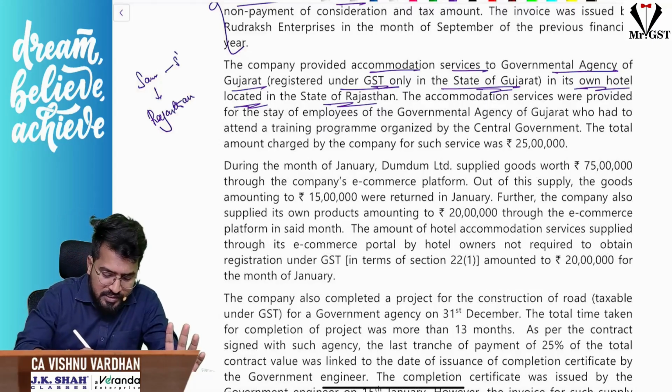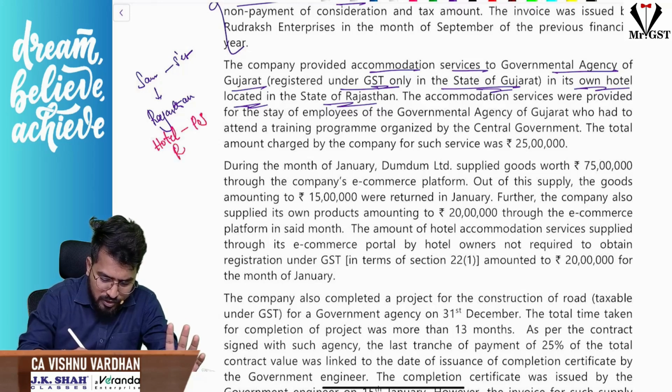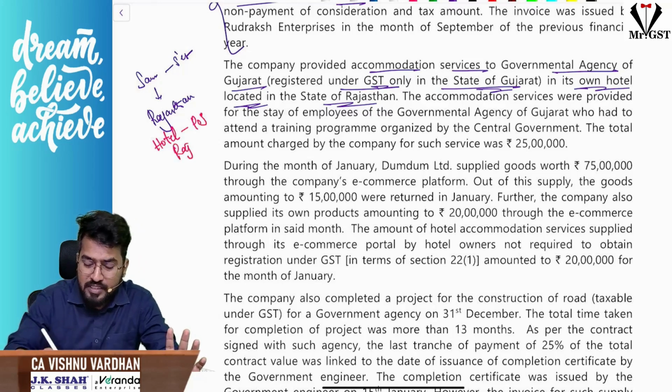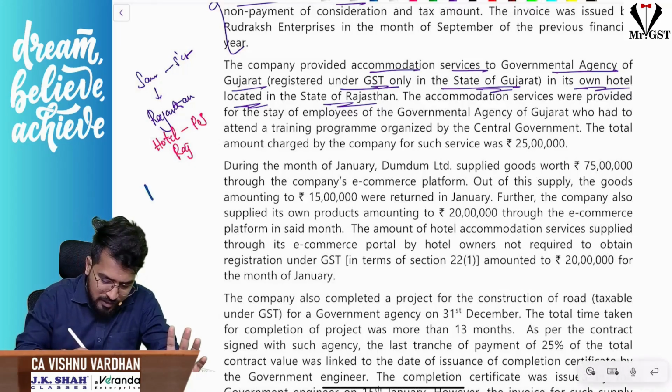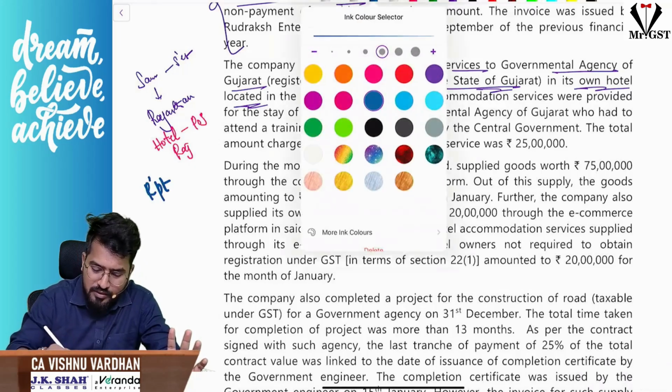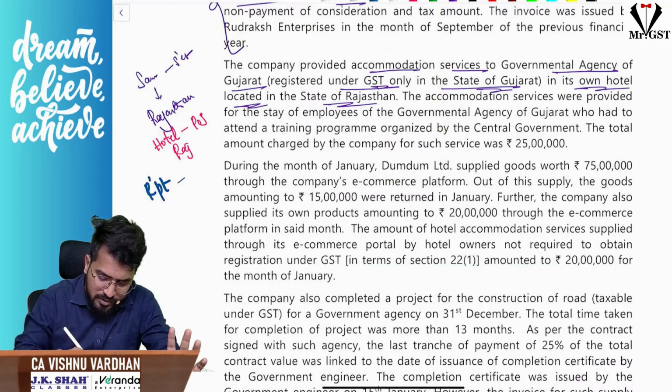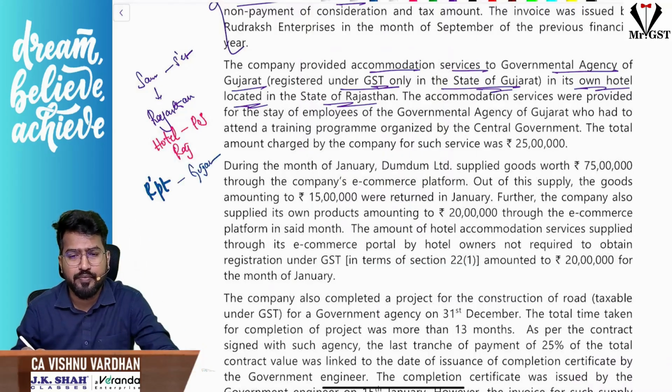This fellow is the supplier, and because the hotel is in Rajasthan, the place of supply will fall in Rajasthan. Yes or no? Who is the recipient? Sir, the recipient is Gujarat government, which is registered in Gujarat only. Are you understanding the point?